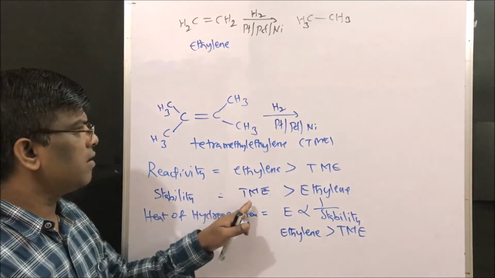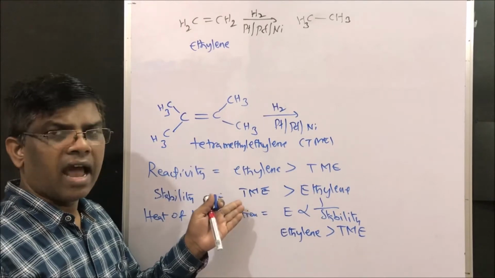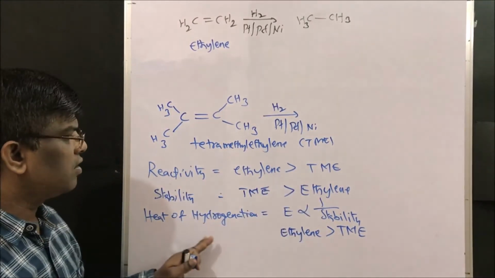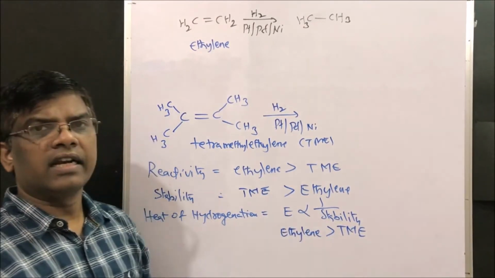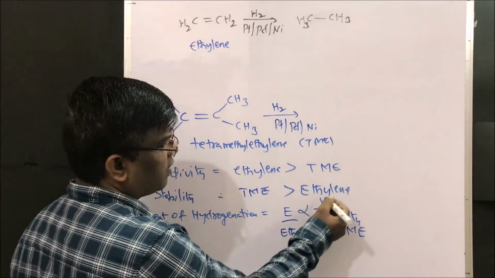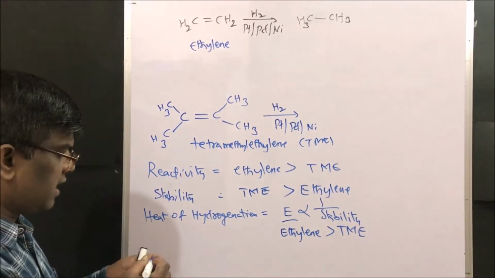Tetramethyl ethylene is more stable compared to ethylene, so ethylene will give more heat of hydrogenation, because heat of hydrogenation is inversely proportional to stability. This is how the hydrogenation reaction takes place.